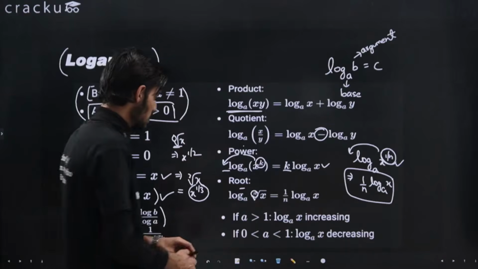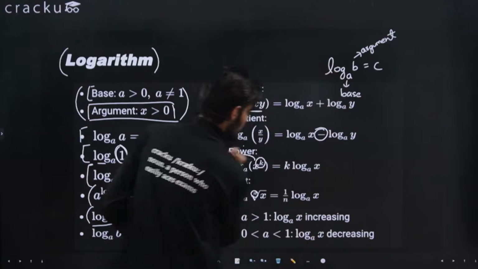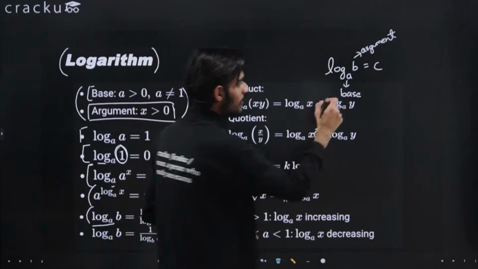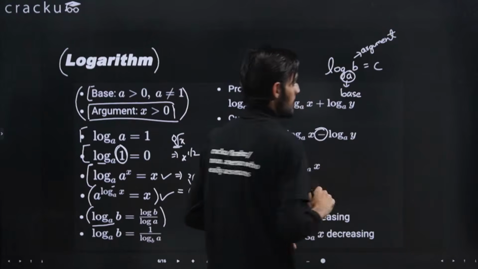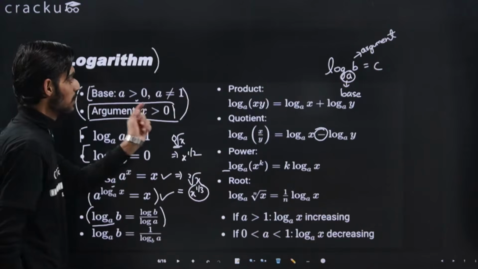And this is the last and of course an important property of logs. Since, like I told you, the base should be greater than 0 and it should not be equal to 1.